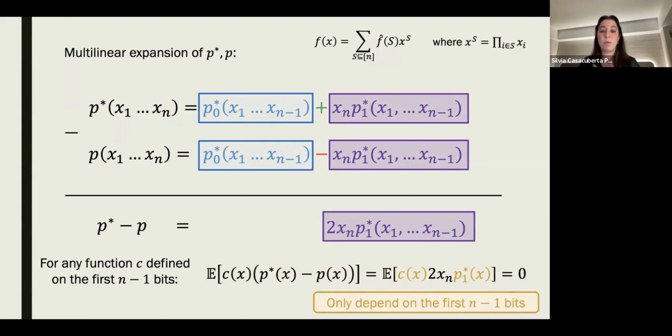So notice that when we write the multi-accuracy expression of C times P star minus P, C and P1 star only depend on the n-1 bits, and xn has expected value 0. And so we get that the multi-accuracy quantity is always 0, until P is perfectly multi-accurate.